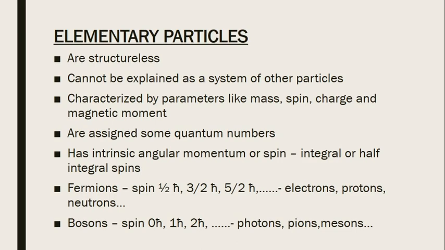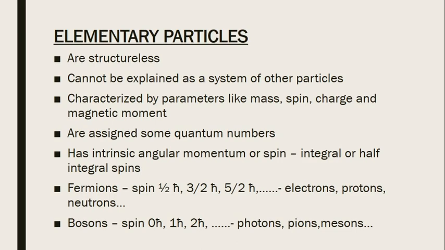It can have two types of values: either integral values or half integral values. The particles having integral spins are known as bosons and the particles with half integral spins are called fermions. We will later on see the classification.